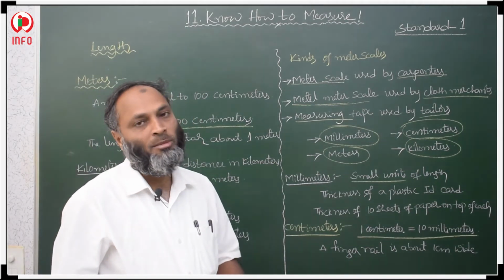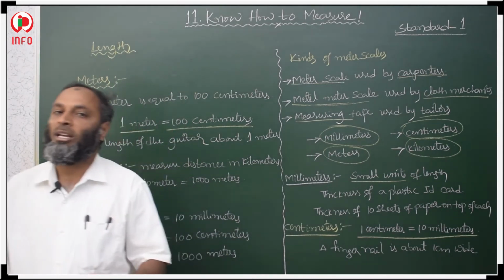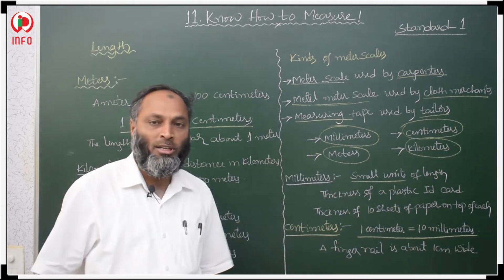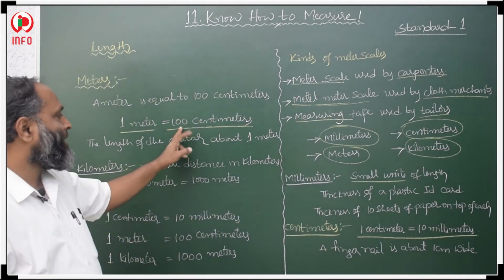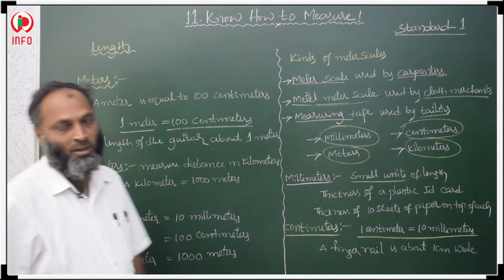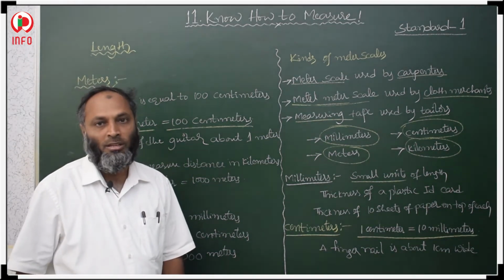So how many millimeters make a centimeter? 10 millimeters make a centimeter. Then 100 centimeters make a meter. So the length of a guitar is about 1 meter.